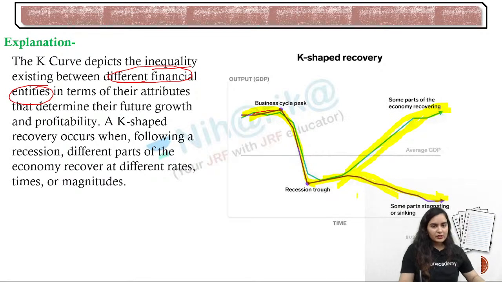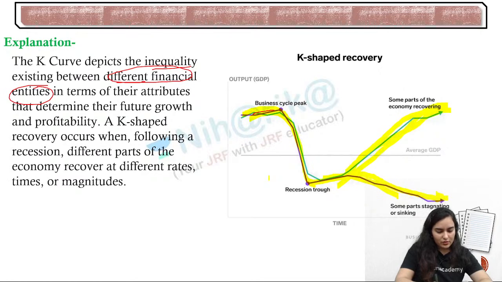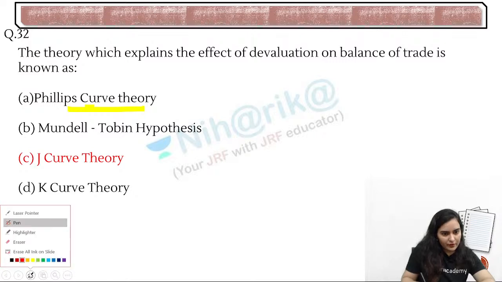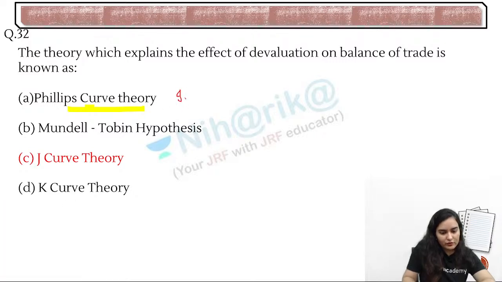Okay, so J curve and K curve I've told you. And the remaining, if you want, you can see remaining also. Like one is this one. Wait, Phillips curve theory. So Phillips curve is related to something related to inflation. It is related to inflation and unemployment.